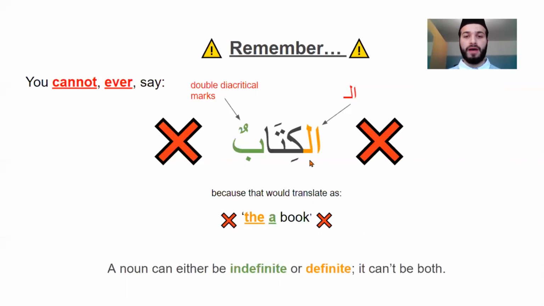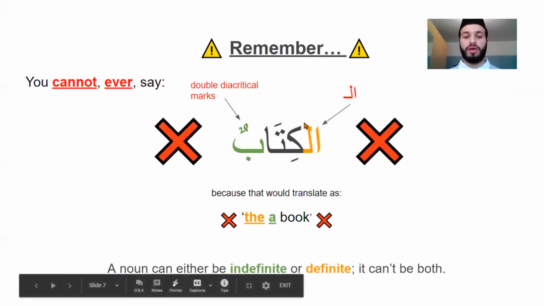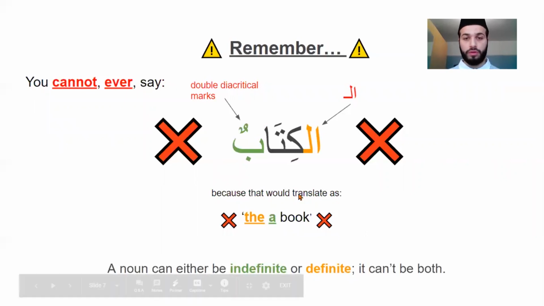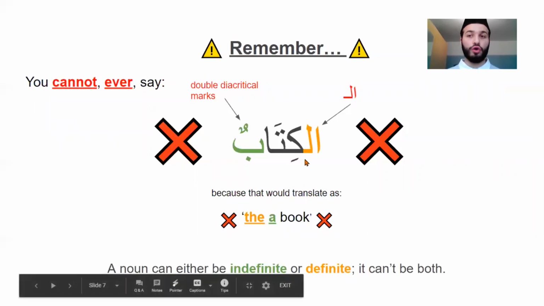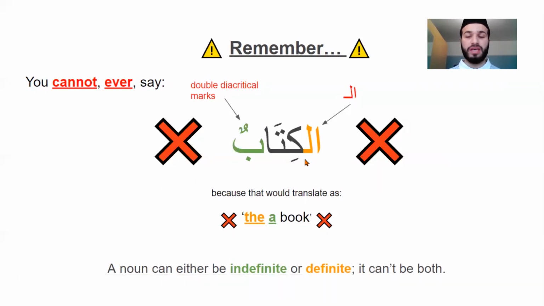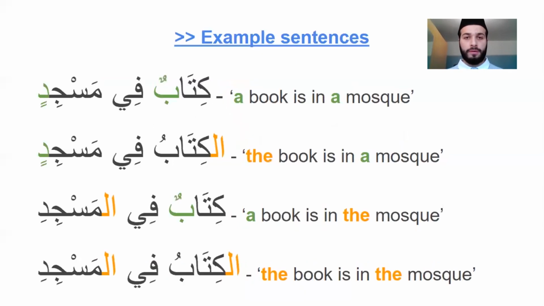So al-kitabun, having double diacritical marks at the end and al at the beginning, would mean a book, and a noun can either be indefinite or definite. It can't be both. So you can either have kitabun or you can have al-kitabu, but you can't have al-kitabun, because that would be exactly the same as saying a book in English, which doesn't make sense in English or in any other language for that matter. So do remember this.